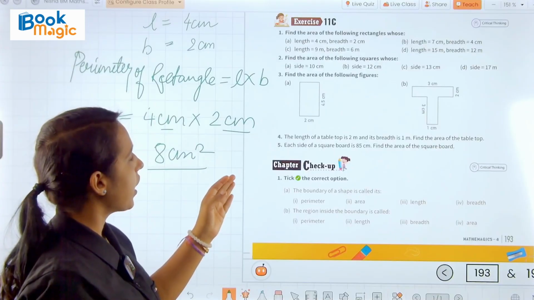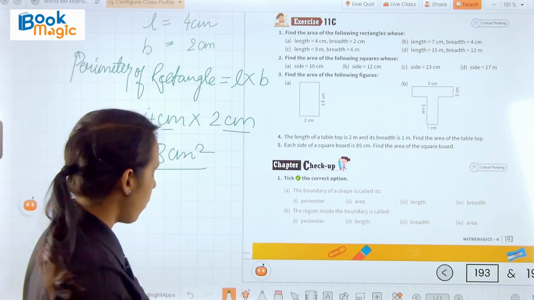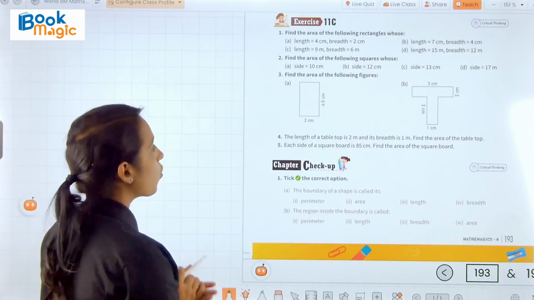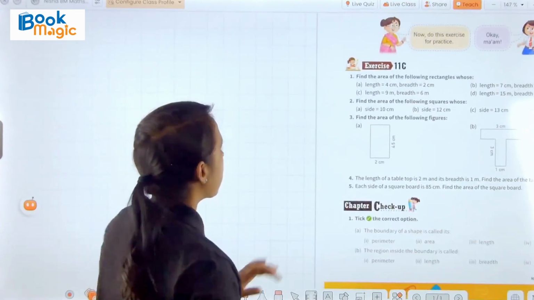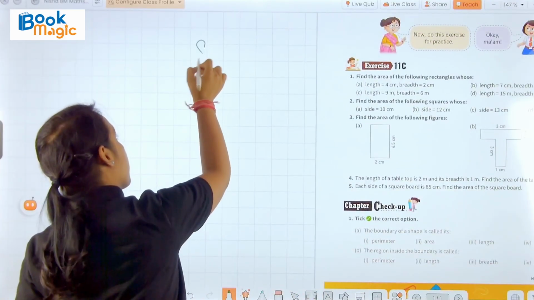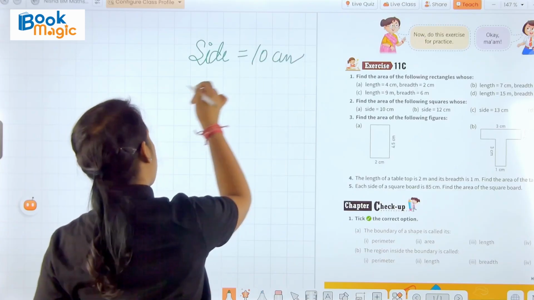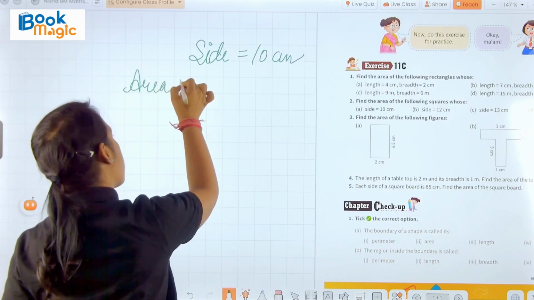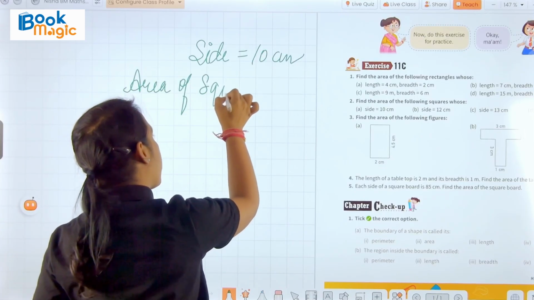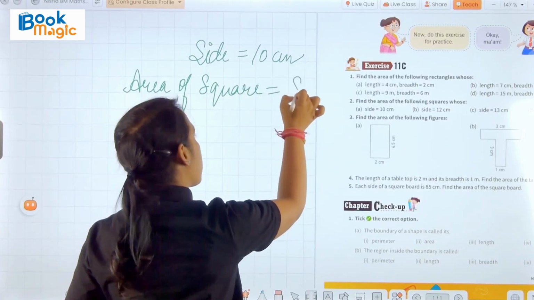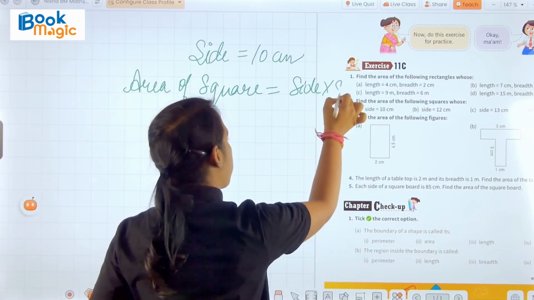Find the area of the following squares whose side is 10 centimeter. So now what do we have to do? We have to find the area of the square whose side is 10 centimeter. So here it is given side equals 10 centimeter, and we know that area of square is side into side. Okay, side into side.